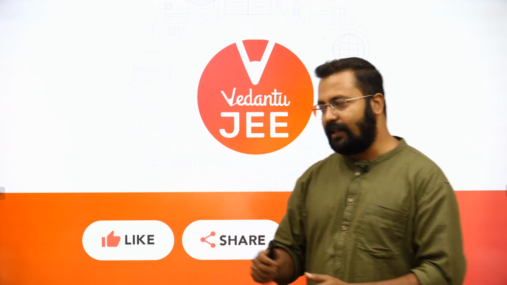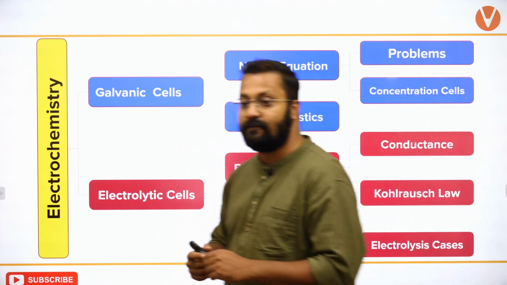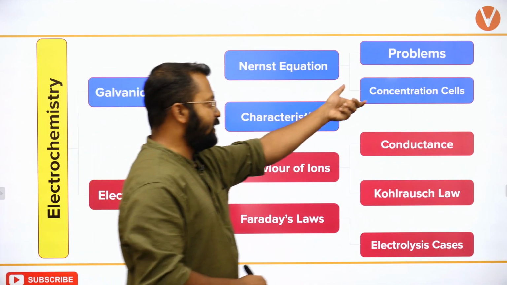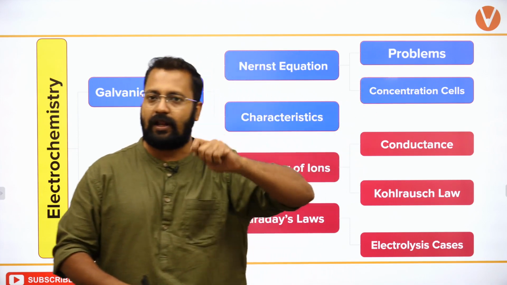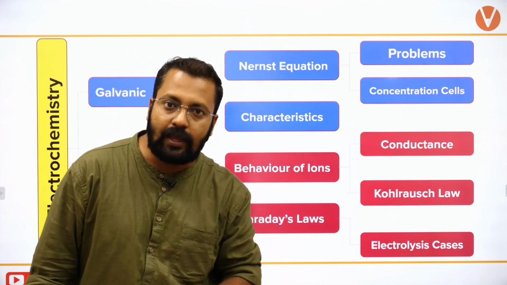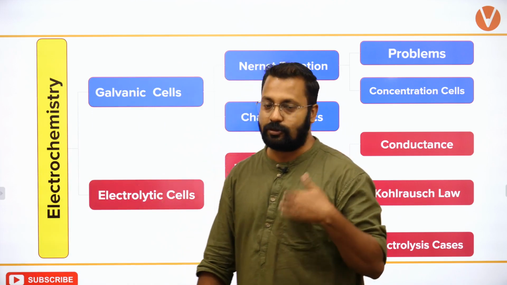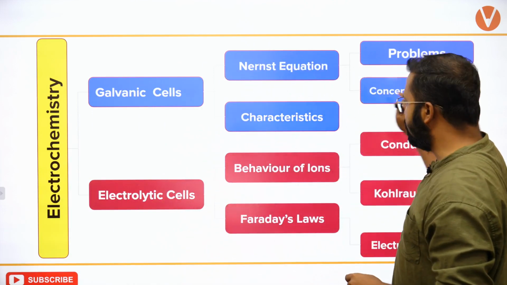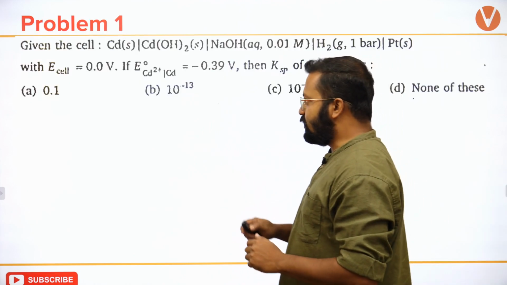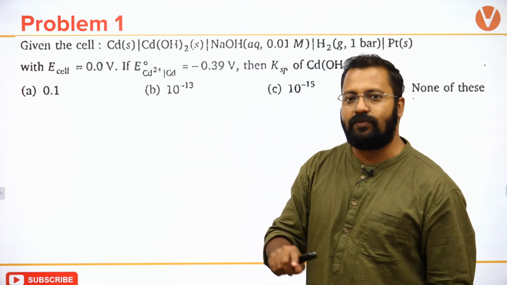Hello Shaunak, let's start today's session, and this is the flowchart of things that we have already covered. We have already covered the problems related to Nernst equation, and a small part of Nernst equation that we are going to deal today is concentration cells. We'll be finishing concentration cells today, and in the next session we'll be talking about electrolytic cells. So remember, this is the flow. After concentration cells will come over here.